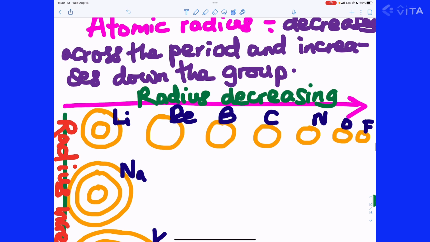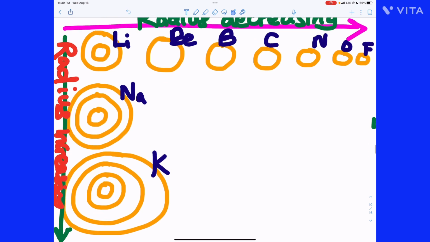We will explain the reason for this in a moment. But as you go from top to bottom, the atoms get bigger and bigger.